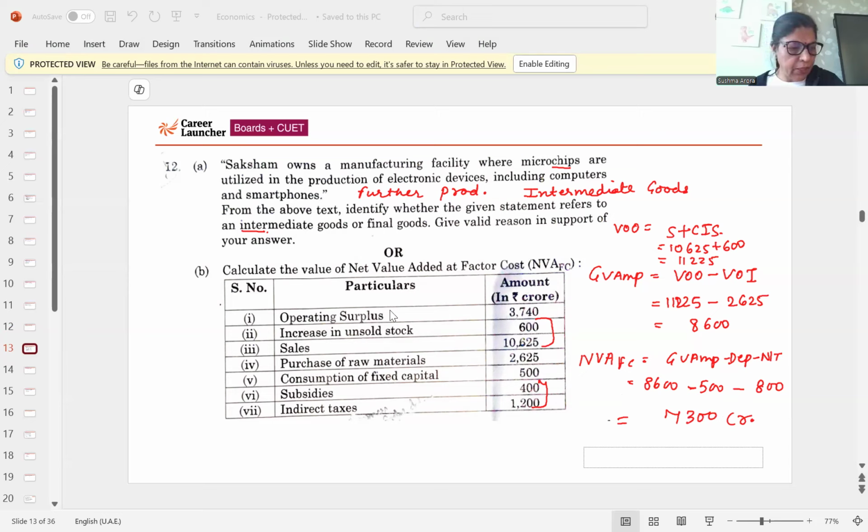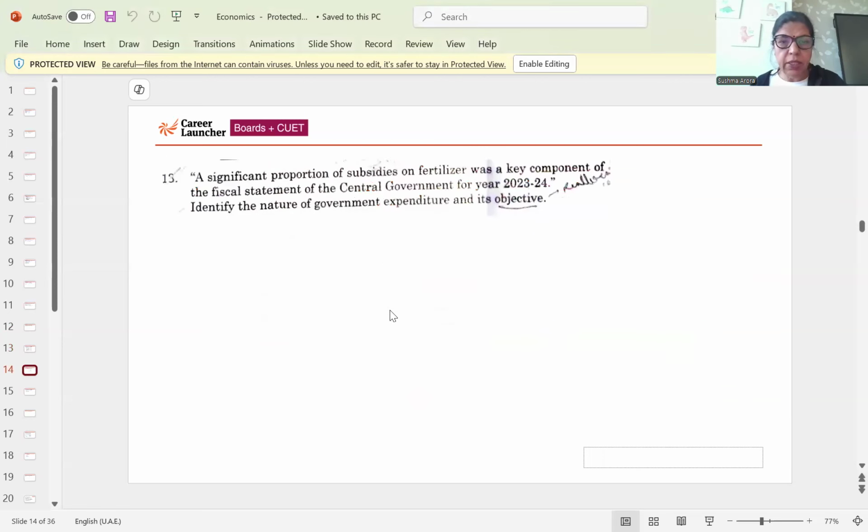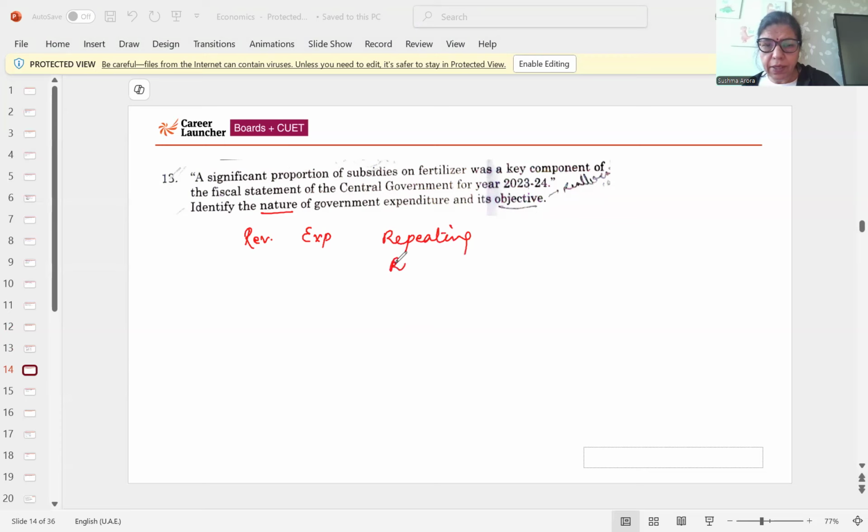The next, 12th question, after that 13, government, this is the question from government budget. A significant proportion of subsidies on fertilizer was a key component of the fiscal statement. Nature of government expenditure: when we see the nature, that will be revenue expenditure, because that is repeating, recurring in nature. And what is the objective of the government budget?